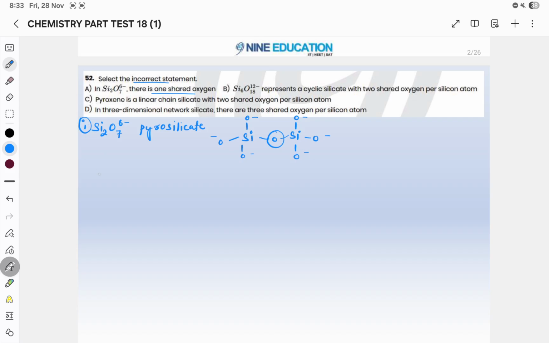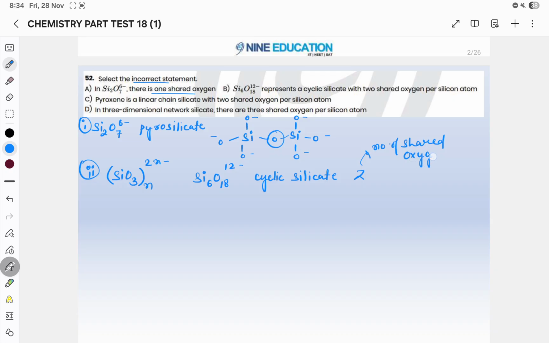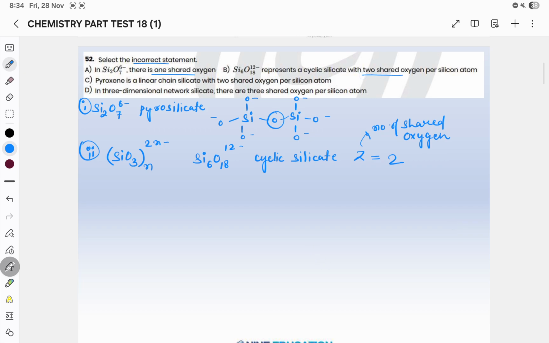Now here we will see the second case. So before discussing the second option, I will tell you the general formula of cyclic silicate, that is (SiO3)n^2n minus. This case is also the case of cyclic silicate. In this cyclic silicate, Z is number of shared oxygen equals to 2. So this is also correct, 2 shared oxygen.